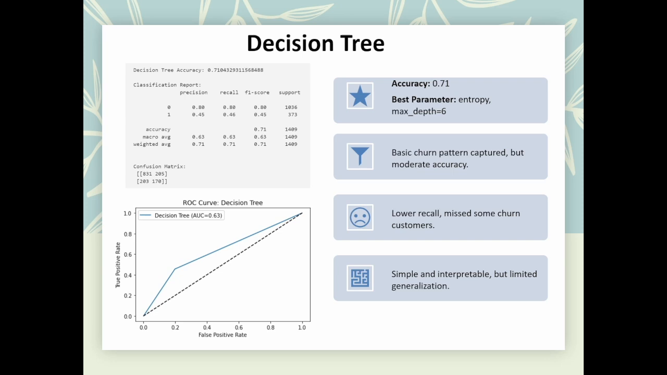Precision for the churner is 0.45 and the recall is 0.46. That means it's not perfect in catching the churners. The main advantage is that it is very easy to interpret. We can exactly see which features have driven the churn. However, it can overfit, which means it works well on the training data but not always on the new testing data.